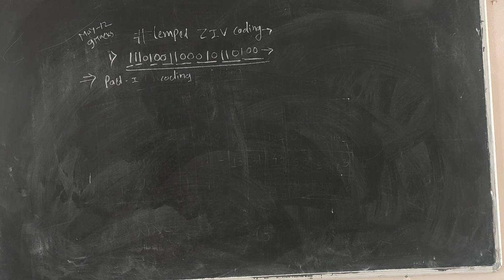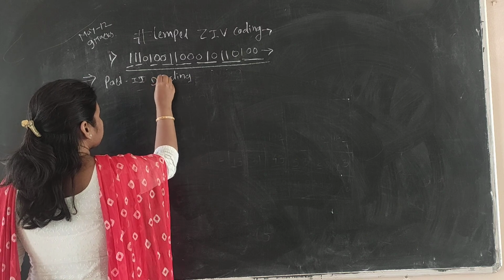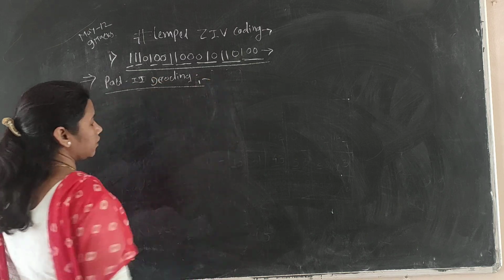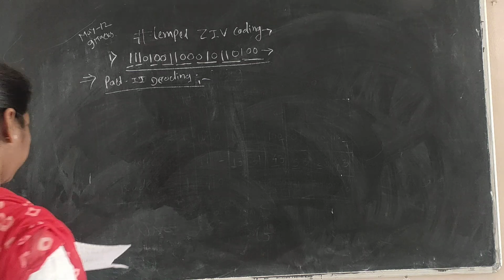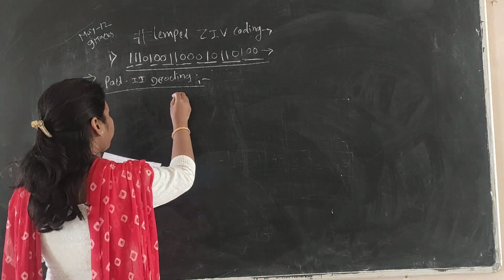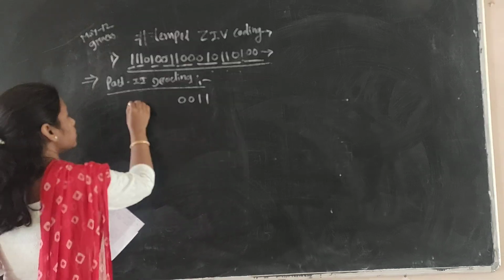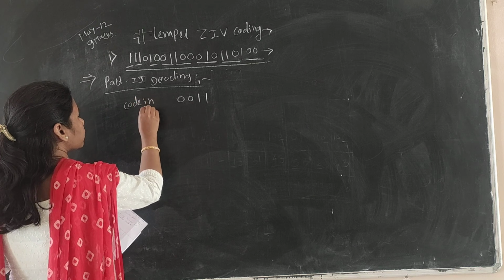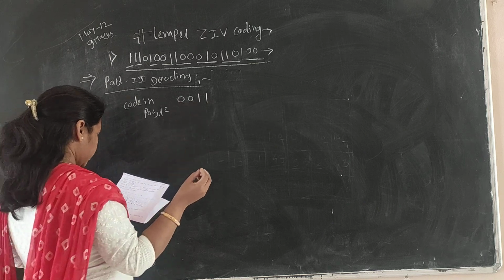Part two, we will see the decoding. At the decoder side, consider the code corresponding to numerical position 2 in the table. For example, at part 2, we have 0, 0, 1, 0. At that time, this is the code in position 2. Position 2, we have 0, 0, 1, 1.